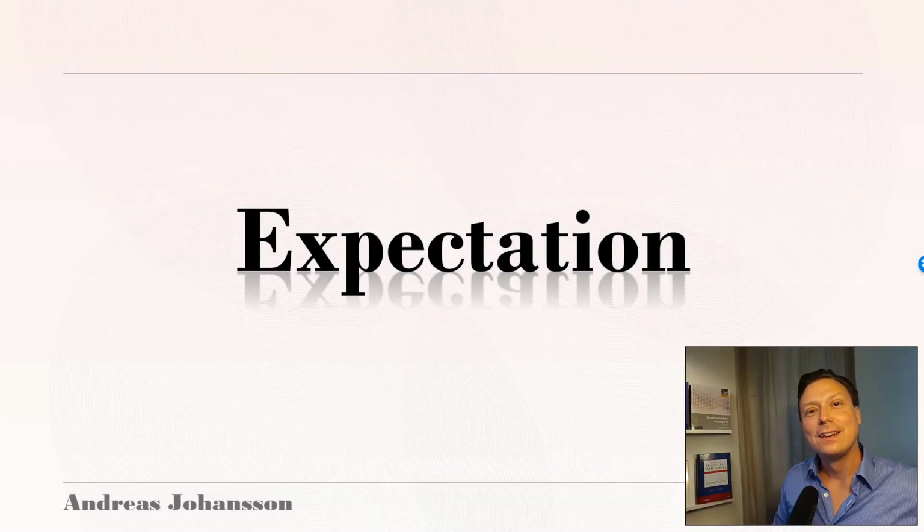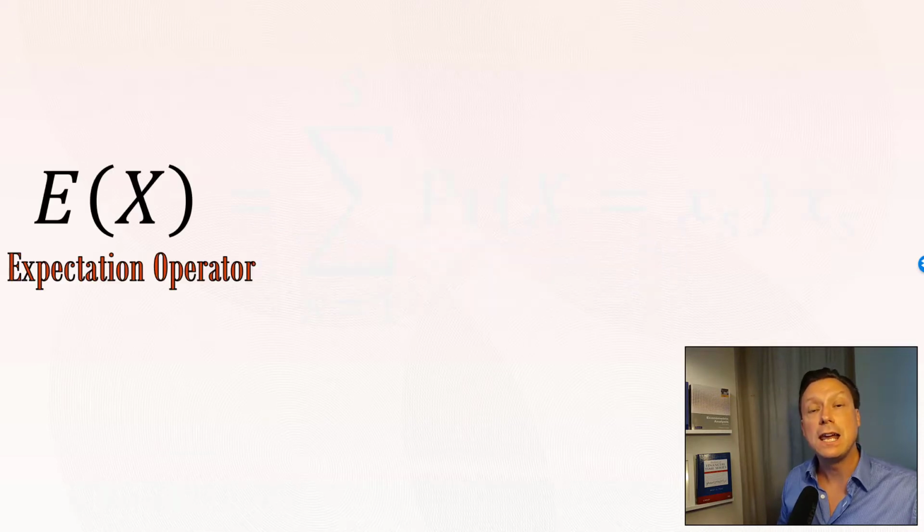Expectation. So now we have a random variable. We also assume it follows some kind of distribution. What we already have noticed is that there are two key measures we are primarily looking for. The first one is where is the center mass of the distribution function. And the way to find that is to take the so-called expectation operator on our random variable.